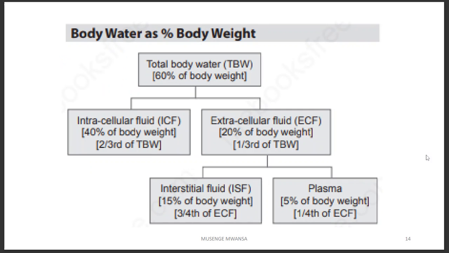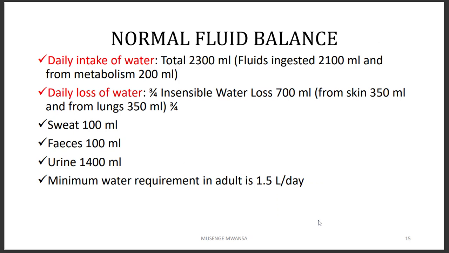Okay. So we've summarized the body water as given here. Total body water is 60%. What is inside the cell is 40% of the weight, or two-thirds of total body water. What is outside is 20% of the weight, or one-third of total body water. And then interstitial is 15% of the body weight, or 3 over 4 of ECF. And then plasma is 5% of the weight, or 1 over 4 of ECF.